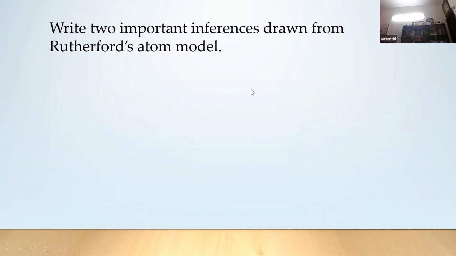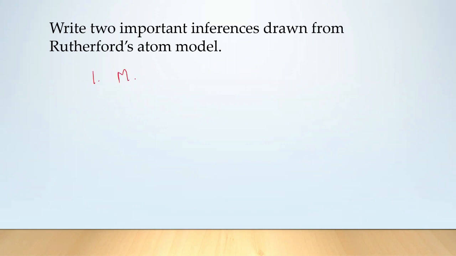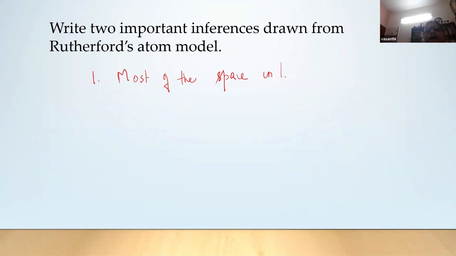Write important inference drawn from the Rutherford model. What are the 2 important inferences? What are the 2 points you will write here? Most of the space in the atom is empty.